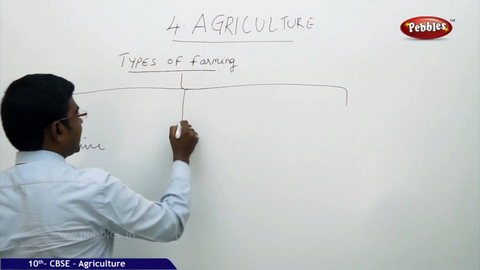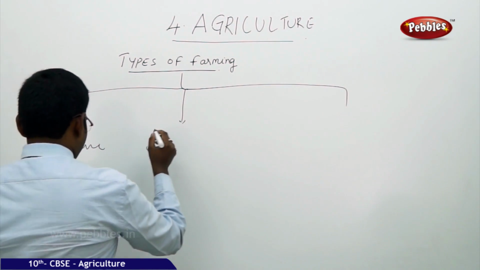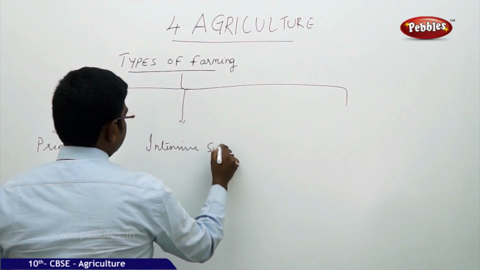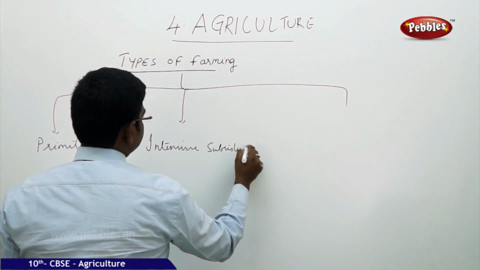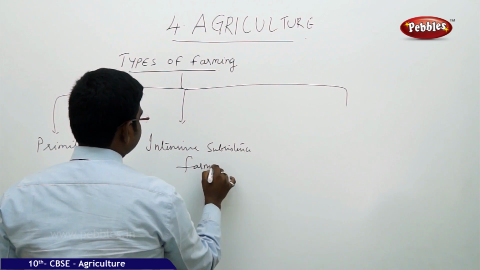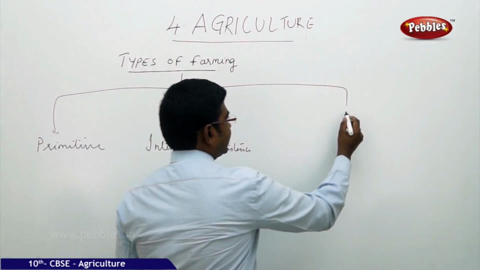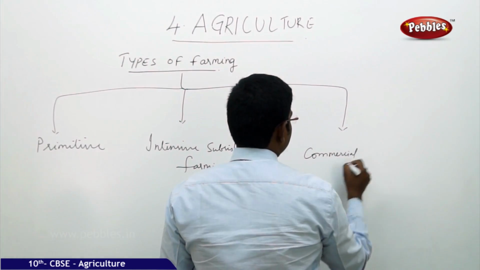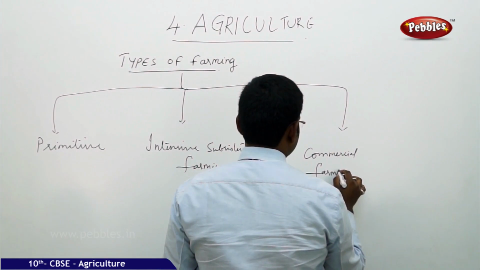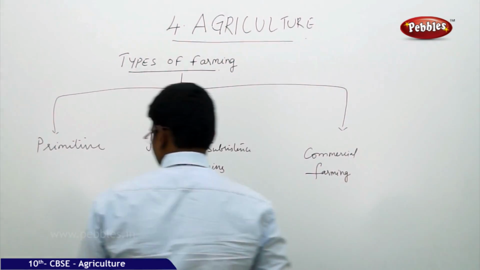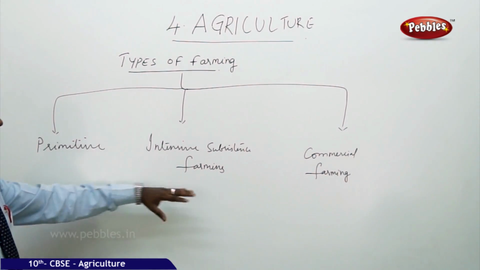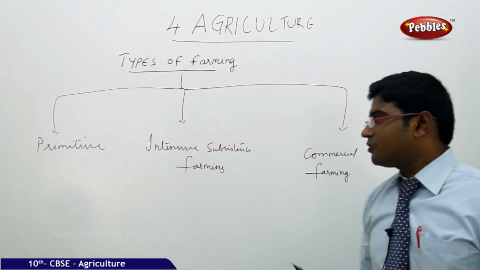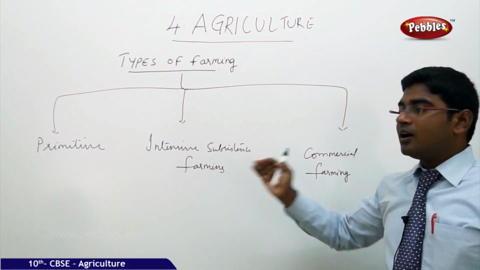The next is intensive subsistence farming, while the third category is commercial farming. So, primitive farming, intensive subsistence farming, and commercial farming are the three major types of farming which we find in modern days.